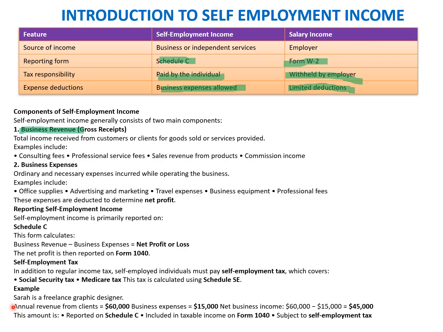For example, Sarah is a freelance graphic designer. Annual revenue is 60,000, business expense is 15,000, and net business income is 45,000. This amount is reported in Schedule C, included in the taxable income on Form 1040, and is subject to the self-employment tax, which will be reported through Schedule SE and then finally reported into the 1040. So we'll move to the next slide.